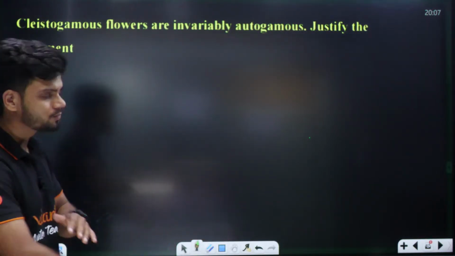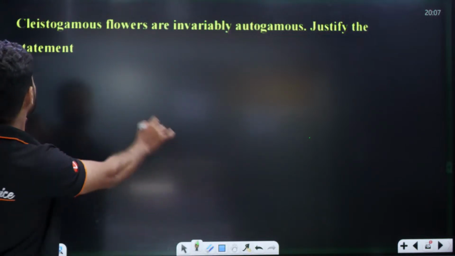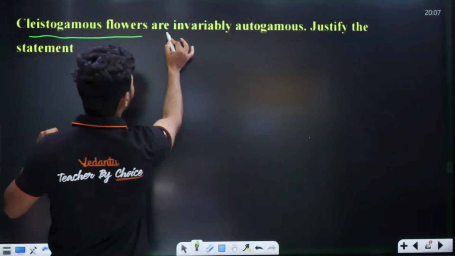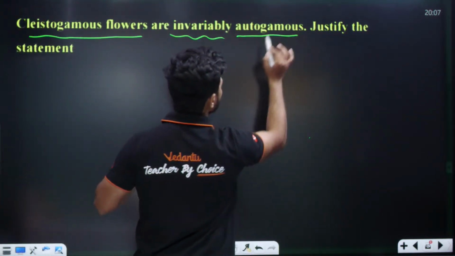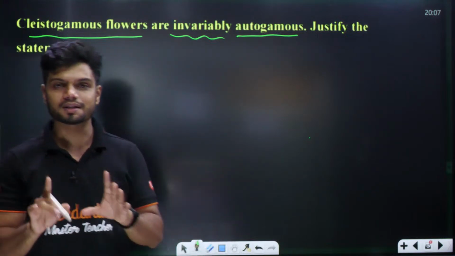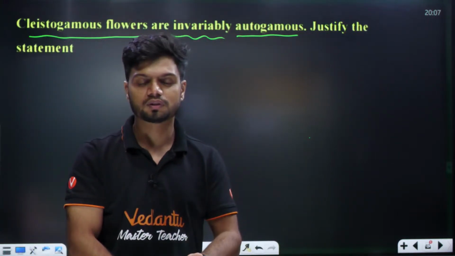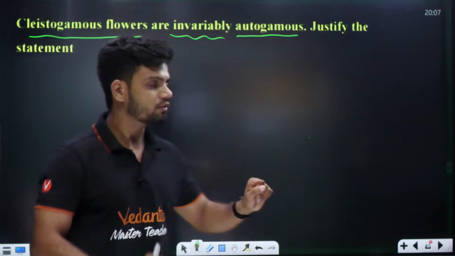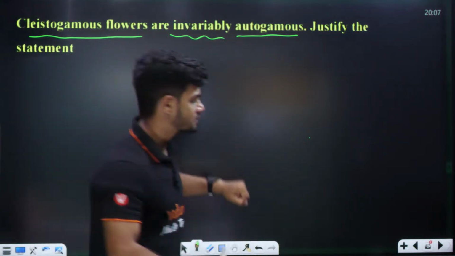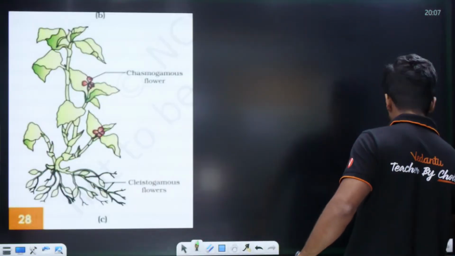Okay, students, can we start now? Last question for today is: cleistogamous flowers are invariably autogamous. So students, first of all you need to understand what is autogamy. Then we will understand the question. Understand what is autogamy. Very simple.